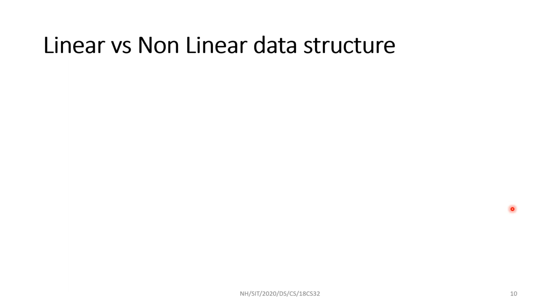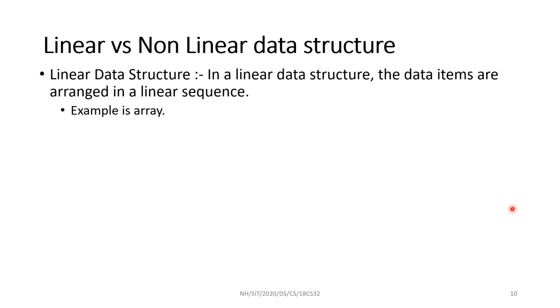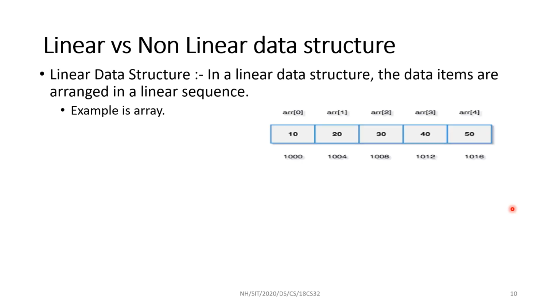Data structures are also classified as linear and non-linear data structures. In a linear data structure, all the data items are arranged in a linear sequence. As we have seen earlier, an array is of that category. All these items are placed one after the other.